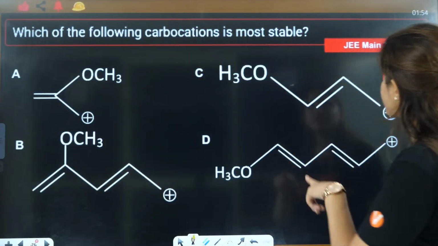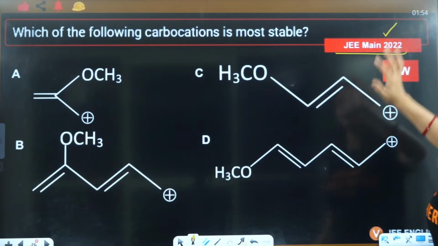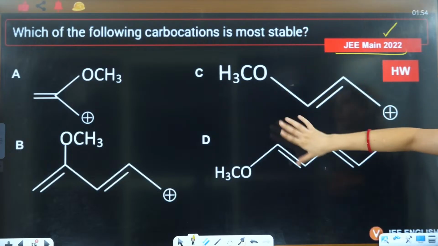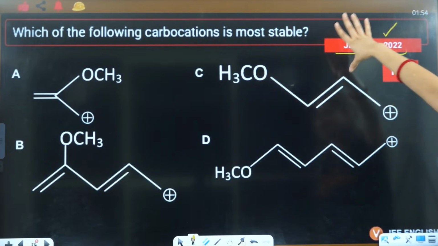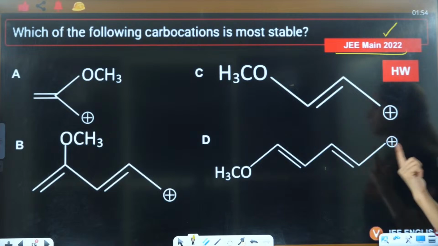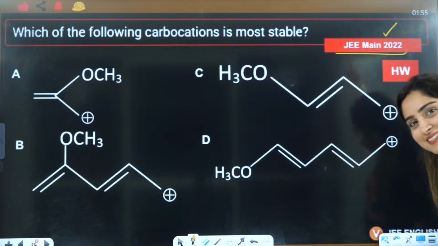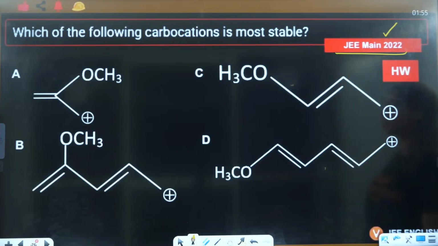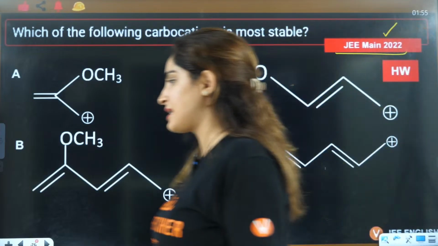So this is a question, JEE Mains 2022. Take a screenshot here, answer me: which of the following carbocation is most stable based on Barhi? Take a screenshot here, everybody.